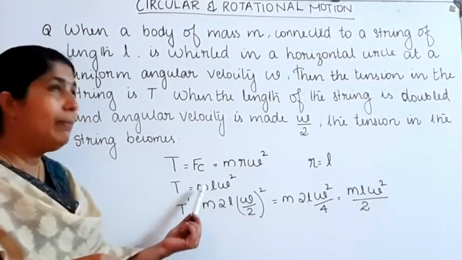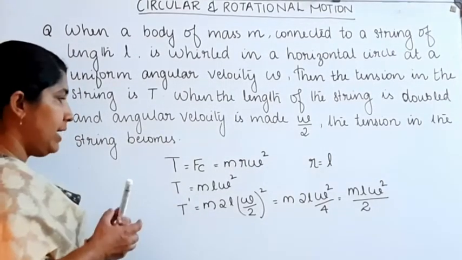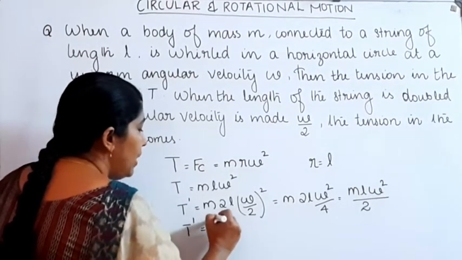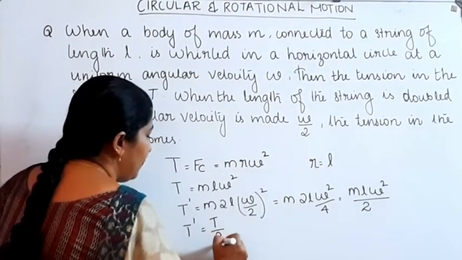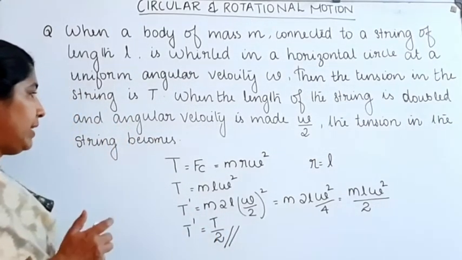What about m l omega square? m l omega square is equal to tension T. Then T dash is equal to T divided by 2. The tension in the string T dash is equal to T divided by 2.